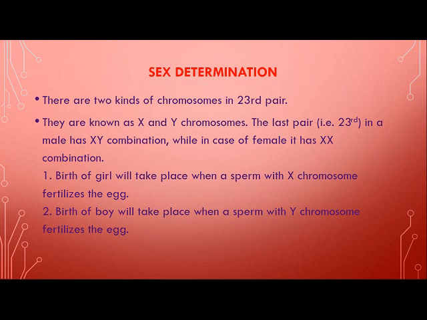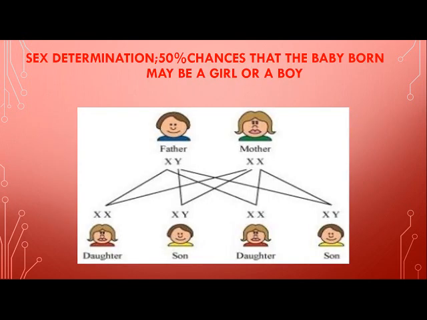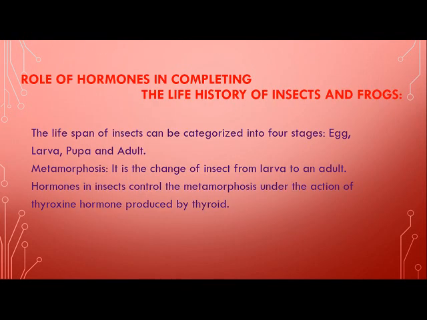You can understand this in a better way with the help of this particular diagram. Father has XY chromosome, mother has XX chromosome. And children, it is not that four babies are born at a time, but these are the four options that can happen. And see, two are boy and two are girls. So I have written that there are 50% chances that a baby boy may be there or a baby girl may be there.